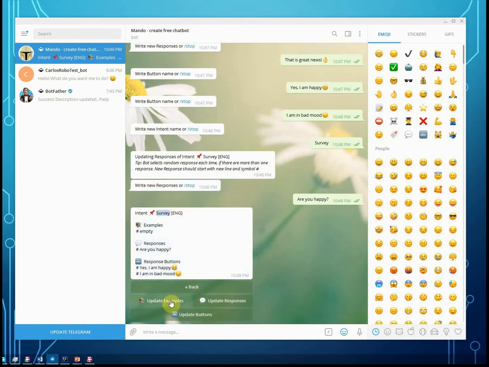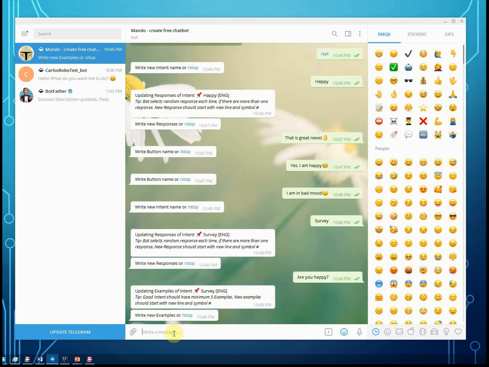Let's write some examples, so that when the user writes these, the bot will hit that intent. These are examples of the messages that the user can write in order to hit the survey intent.